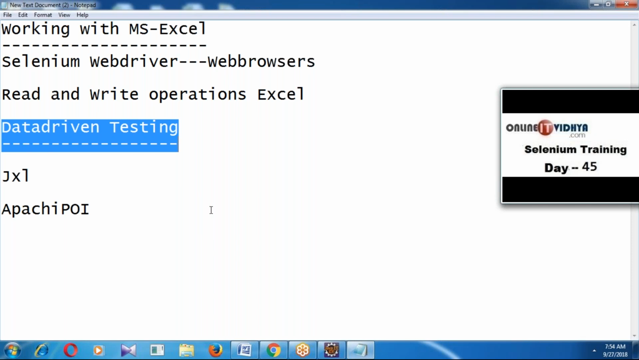So what is data driven testing? Same task, same operation, checking by multiple sets of test data, which is called data driven testing. So to perform data driven testing, we can use Microsoft Excel.